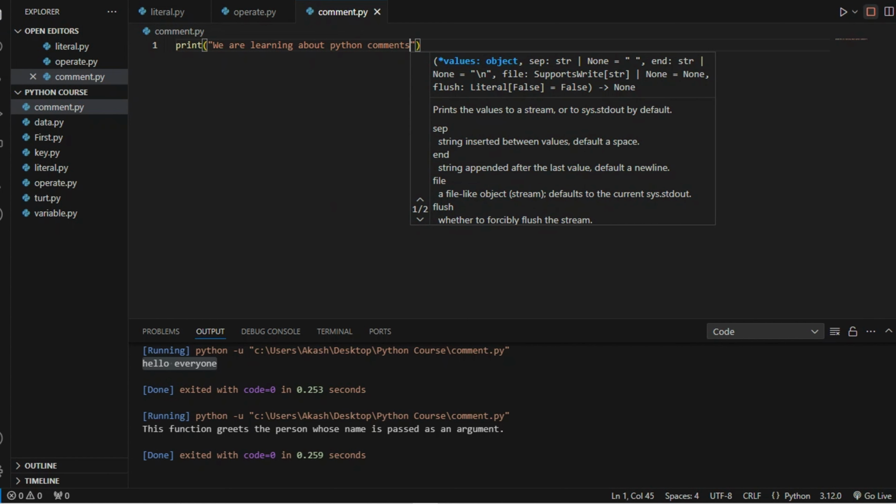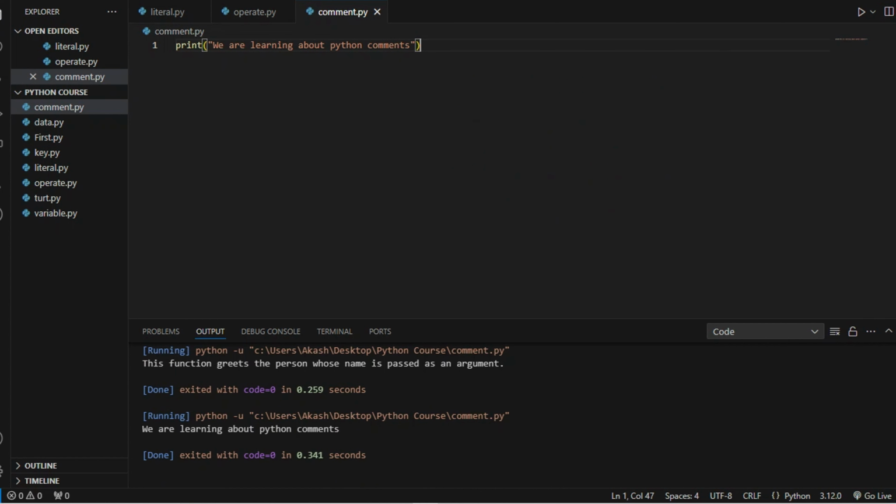Now we will run this program. And here we will write one statement after a hashtag: we are learning Python. Now we will save the program again.